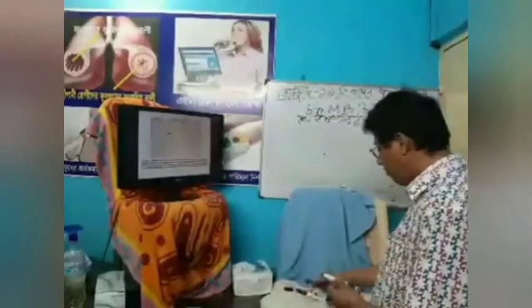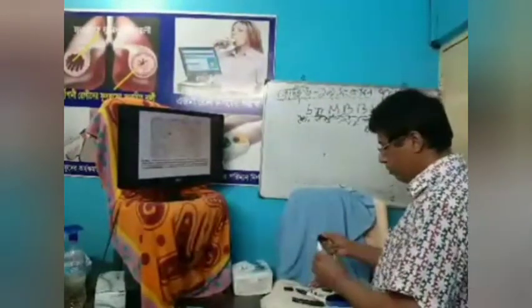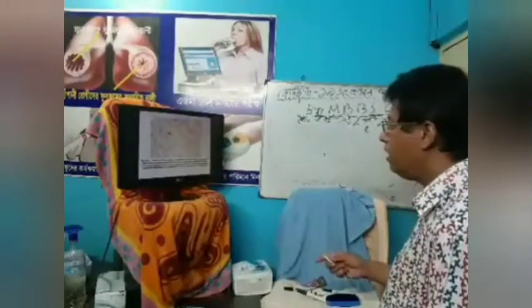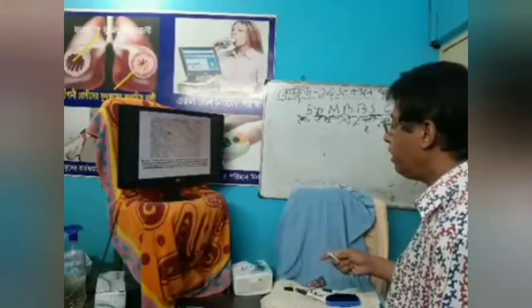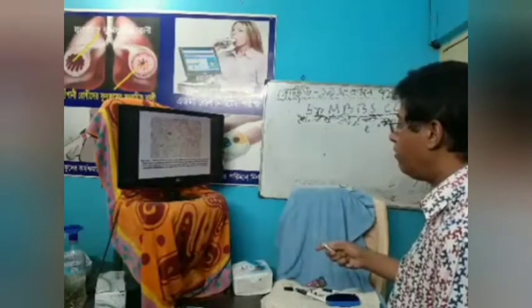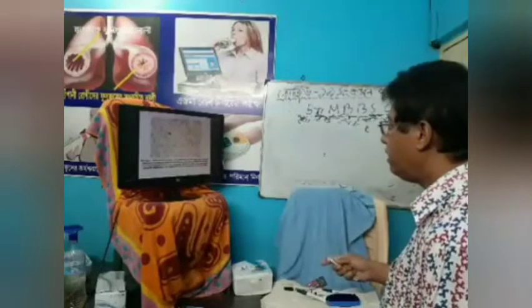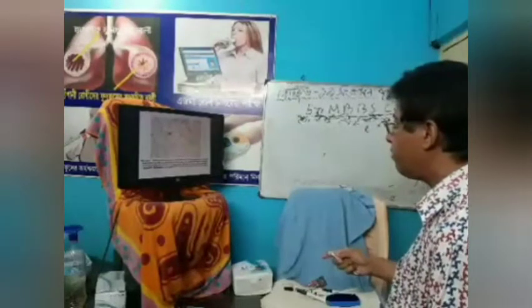These are the features, the blood picture of iron deficiency anemia. In iron deficiency anemia there is poikilocytosis and anisocytosis, and the RBCs are pale. Some are target cells, some are pencil-like cells.